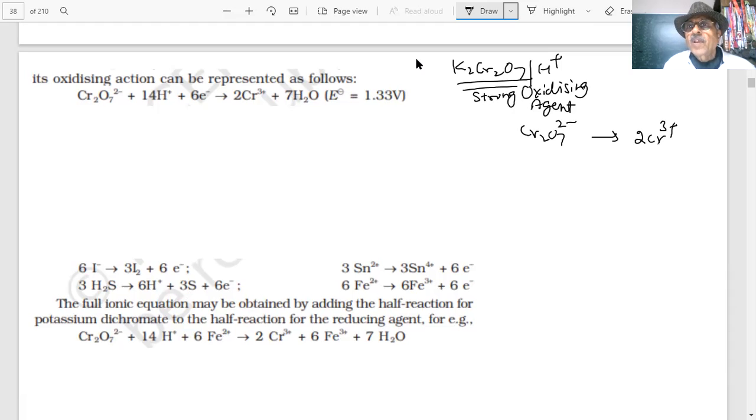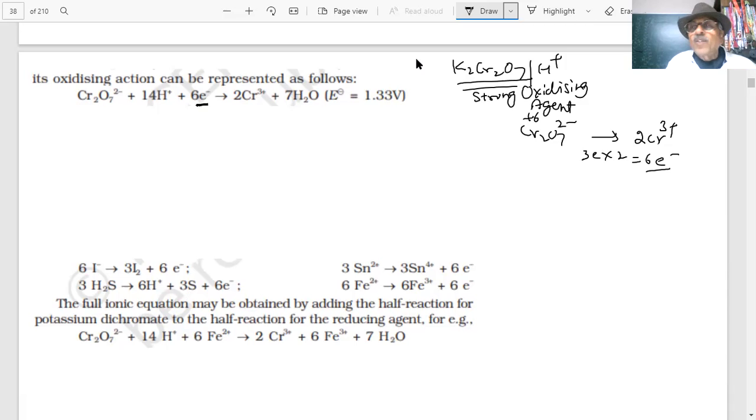2Cr3 plus. What is the oxidation number here? In Cr2O7 2 minus, it is plus 6. So it is going from plus 6 to plus 3 oxidation state. But how many electrons are involved? Plus 6 to plus 3 means 3 electrons, but there are two chromiums in one molecule, so a total of 6 electrons are transferred. As you can see in this reaction, 6 electrons.